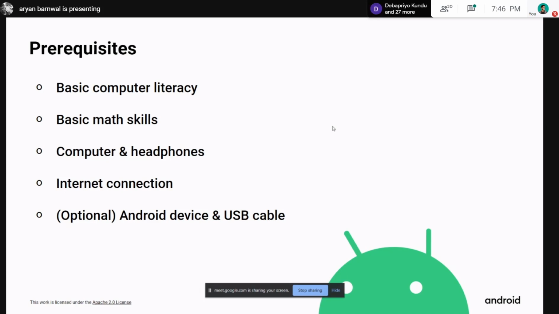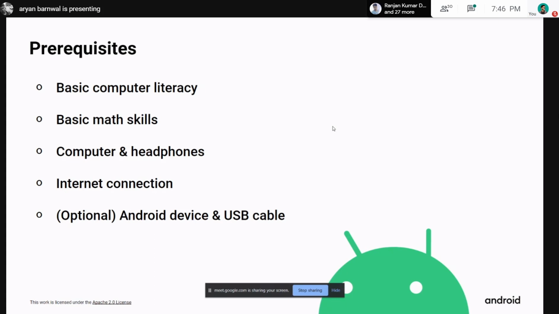Like in each tag there are some videos by which you can see how to proceed through the code lab. You need an internet connection to install Android Studio, to import third-party libraries in your app, and many more. And the last thing you need is an Android device and USB cable. It says this is optional, but it isn't.